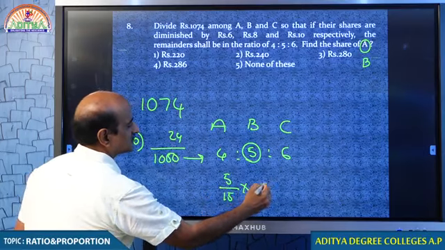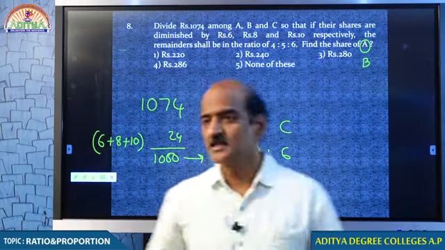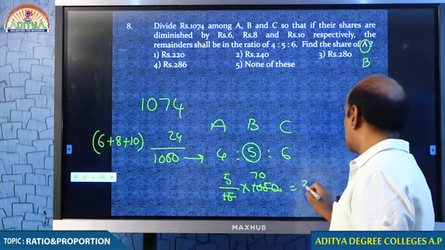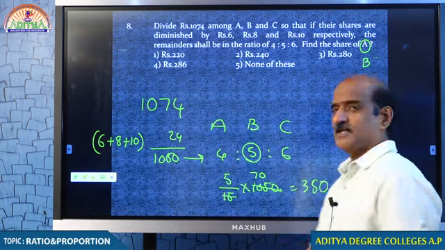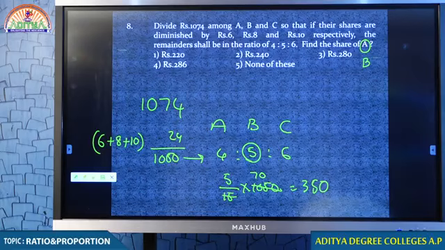5/15 into 1050. It cancels for 70 times. 5 into 70, 350. Let me check. Are you giving 350 or any different answers? That's very good, students. Very well done.